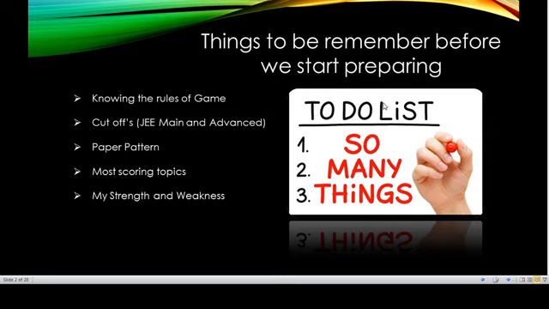The first 3 points, most people get and try to follow, but the last 2 things are again very, very important in the competitive world. Knowing the rules of the game covers knowing about the competition: how many people are appearing, how many qualify JEE Main, how many qualify JEE Advanced, followed by cutoffs. If I want to clear JEE Main, I understand the paper pattern and the syllabus, so after that, what is the passing criteria? What are the passing marks?